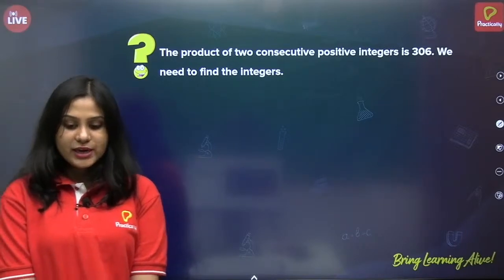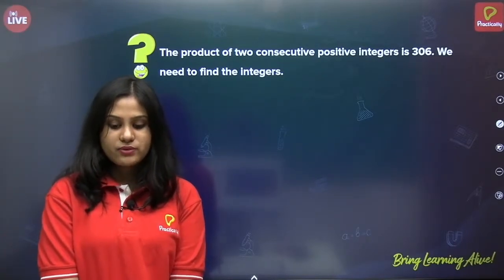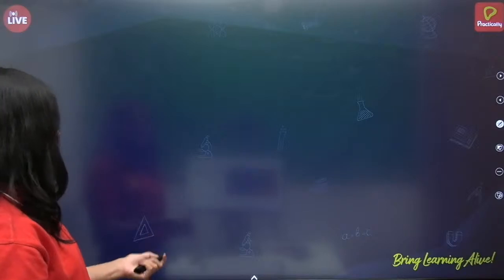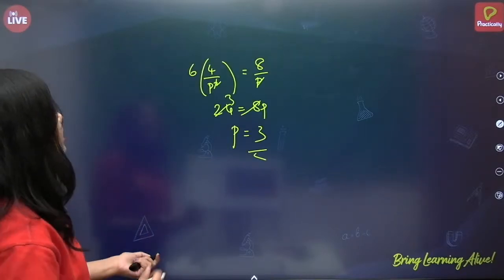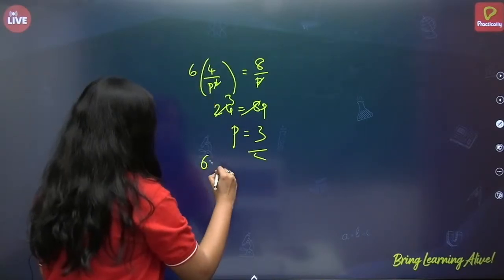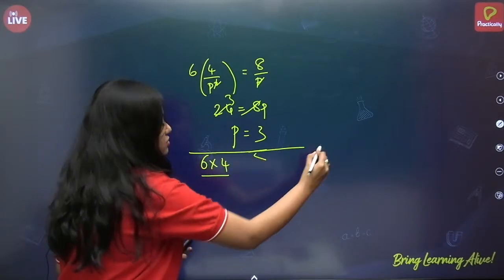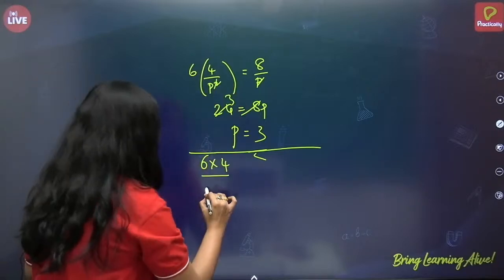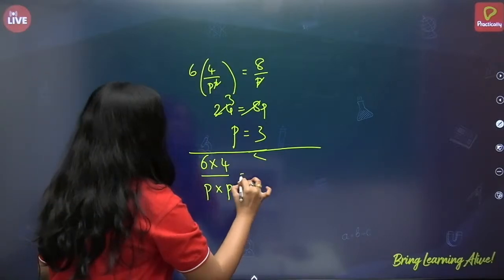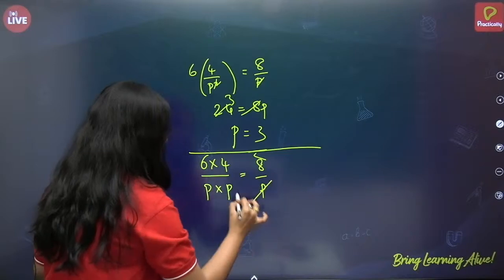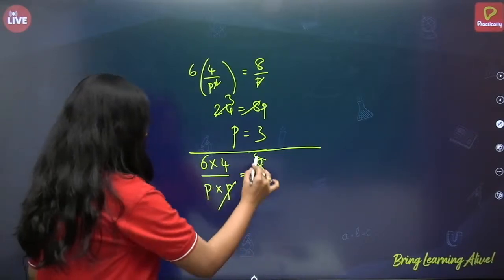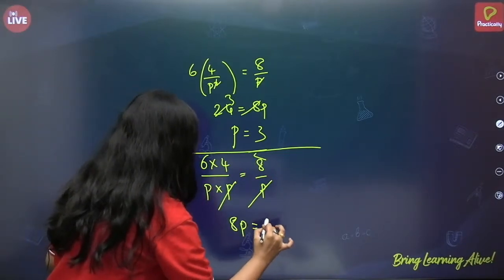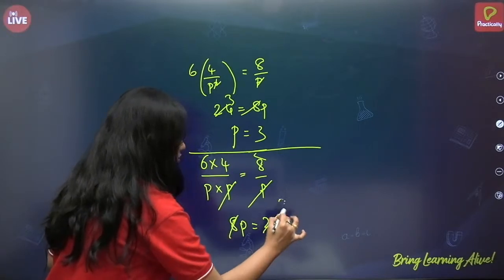Ma'am, why didn't you take two values of p in the previous one? Okay, see, because this is 6 into 4 by p into p is equal to 8 by p. So p gets cancelled, no? So cross multiply, 8p is equal to 24.